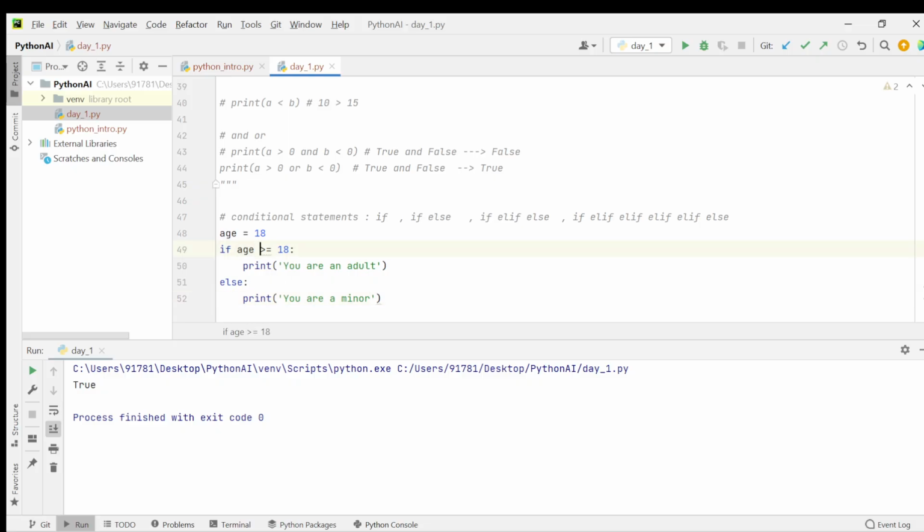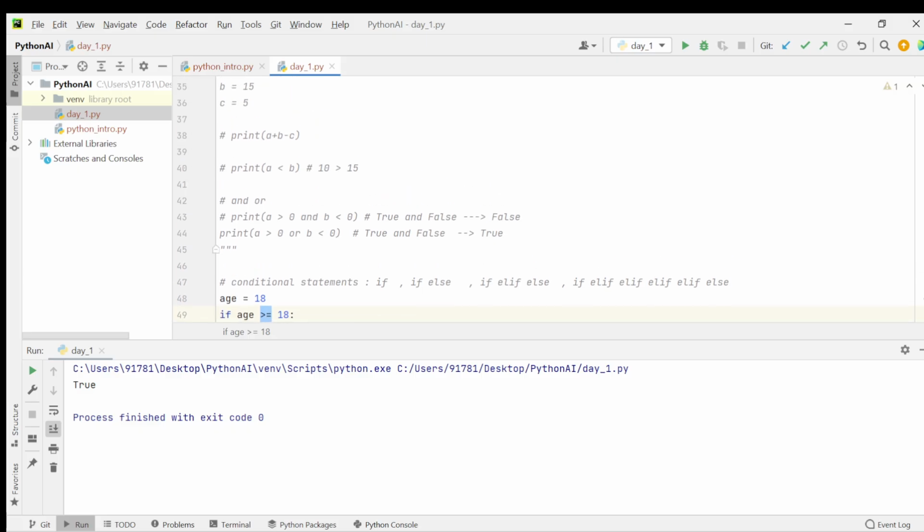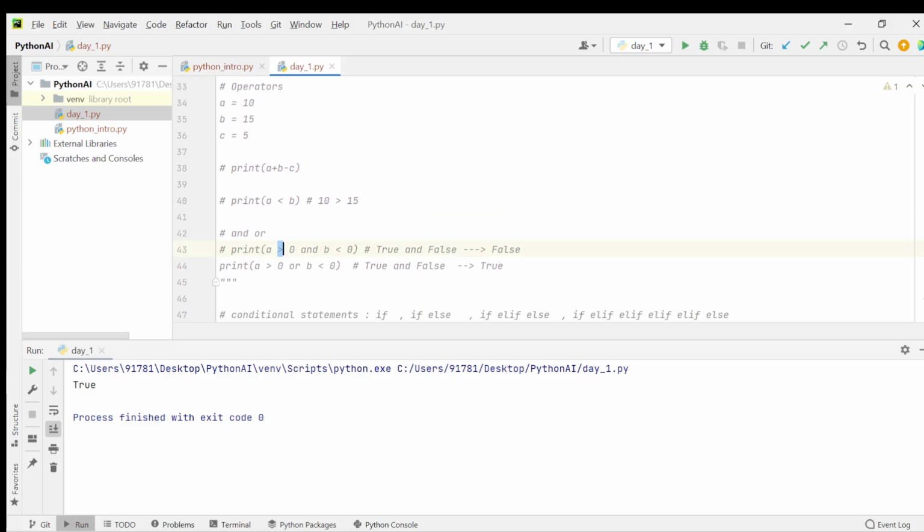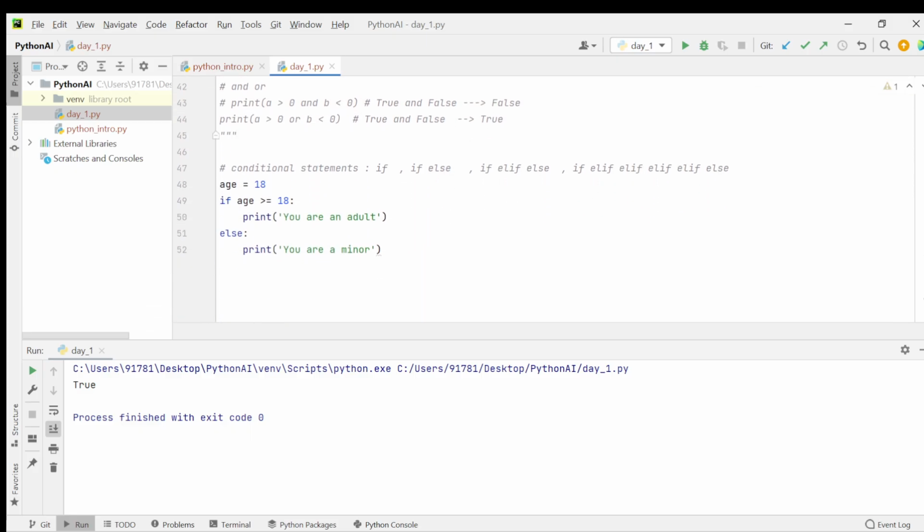Because we are just comparing, it is again kind of like the earlier comparison example. So age has the value of 18. 18 is greater than or equal to 18. Is it true? Yes, absolutely. If it is true, we are entering inside the if condition.